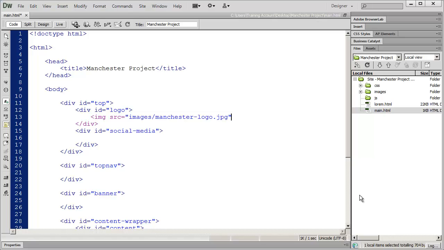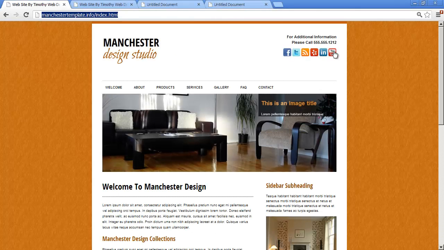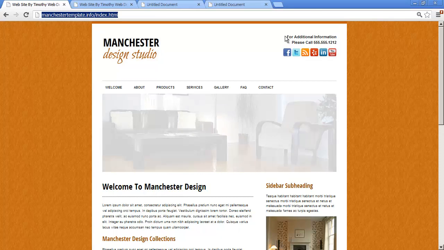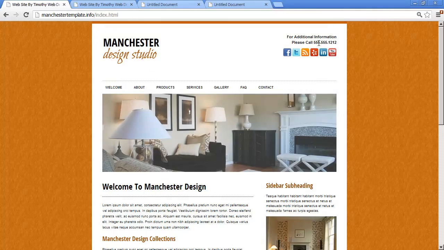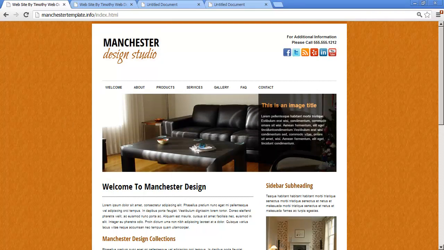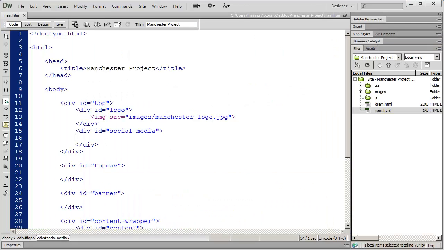And again, we're going to just close that tag with a closing bracket. And then I'm going to go ahead and save. Now the next thing we're going to do is place our social media icons in here. And if we go to our completed project, you'll see we've got a couple lines of text here. For additional information, please call, and then a phone number, and then these 6 icons. So let's place those in this section.